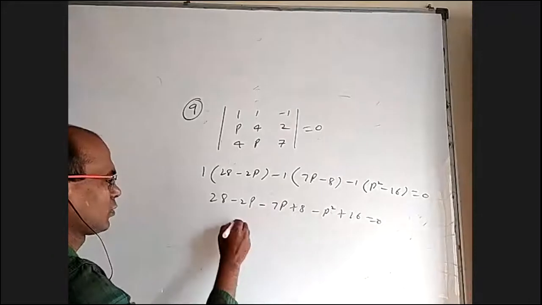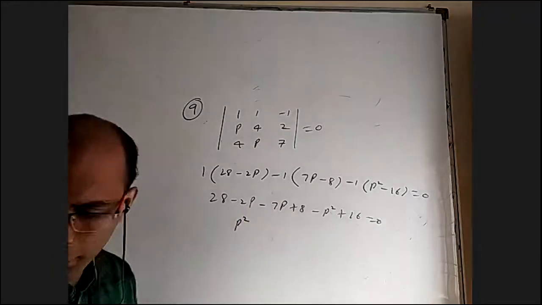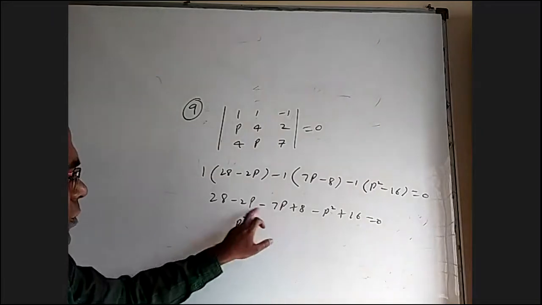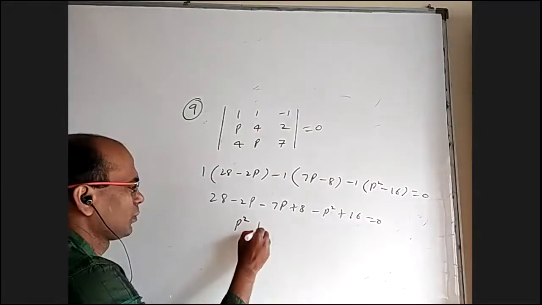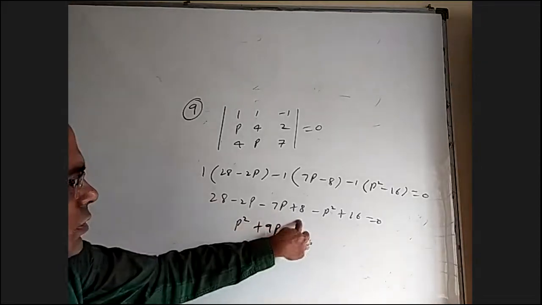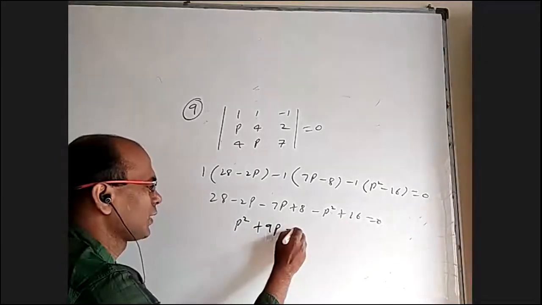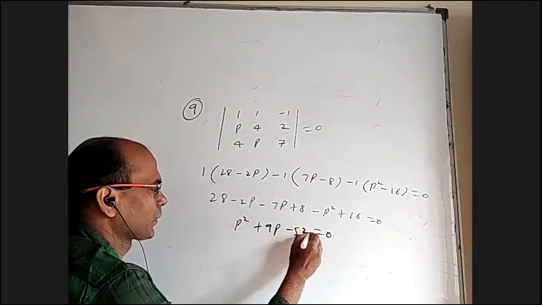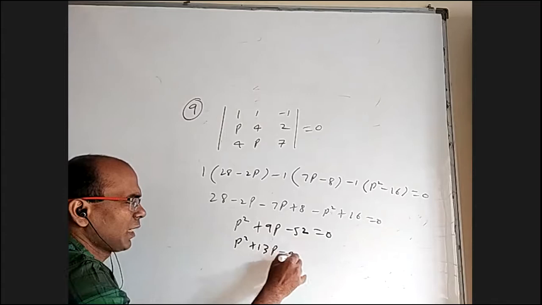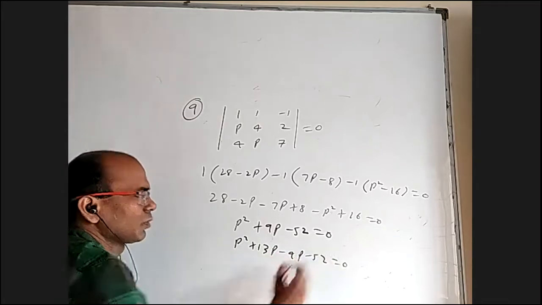So minus p square goes that side, p square. This is minus 9p goes that side, plus 9p. 36, 46, 52, minus 52 equal to 0. Okay. So I can write p square plus 13p minus 4p minus 52 equal to 0.